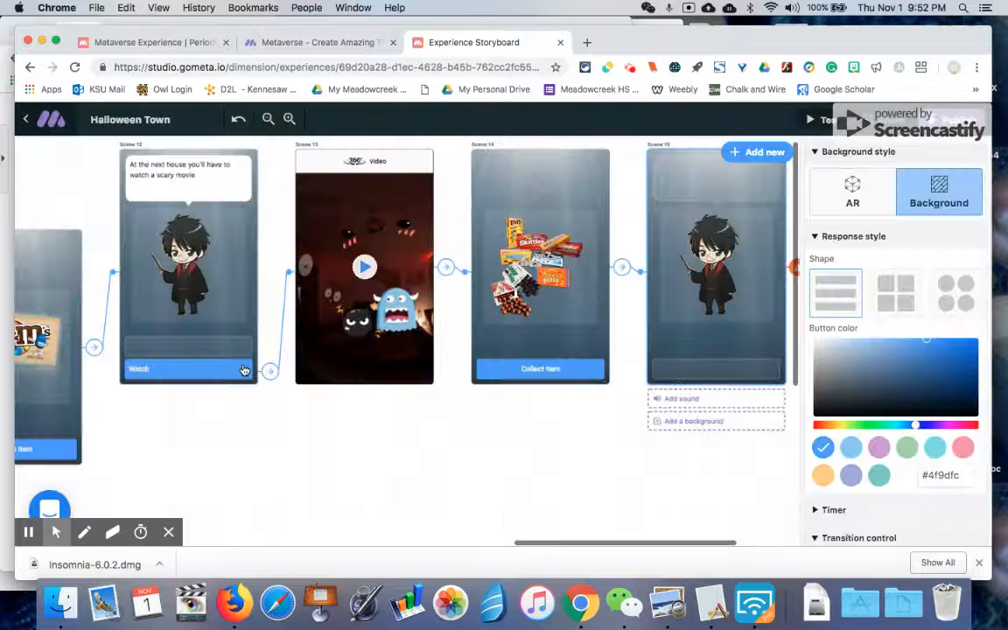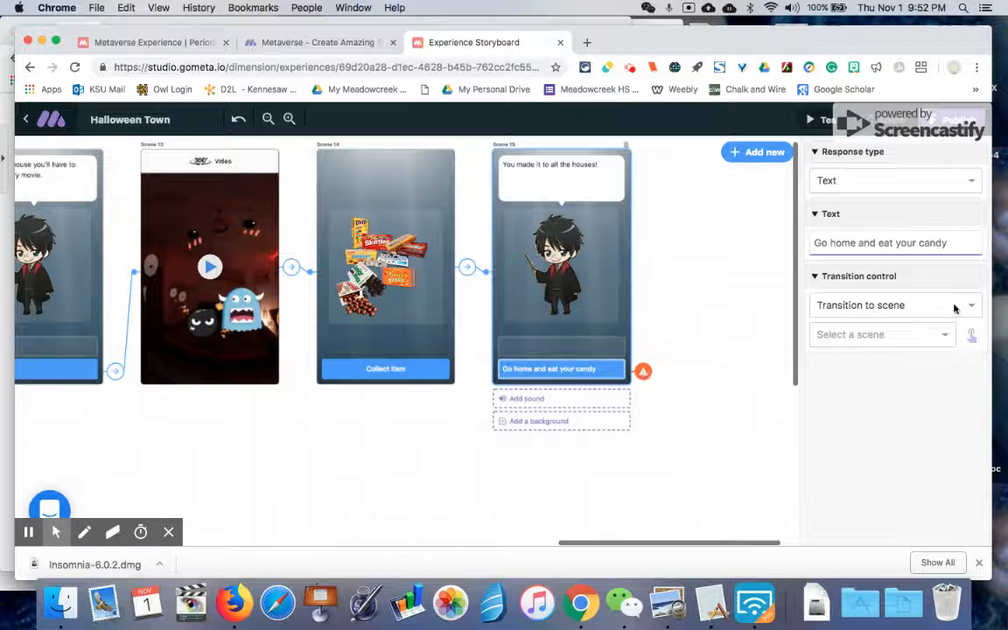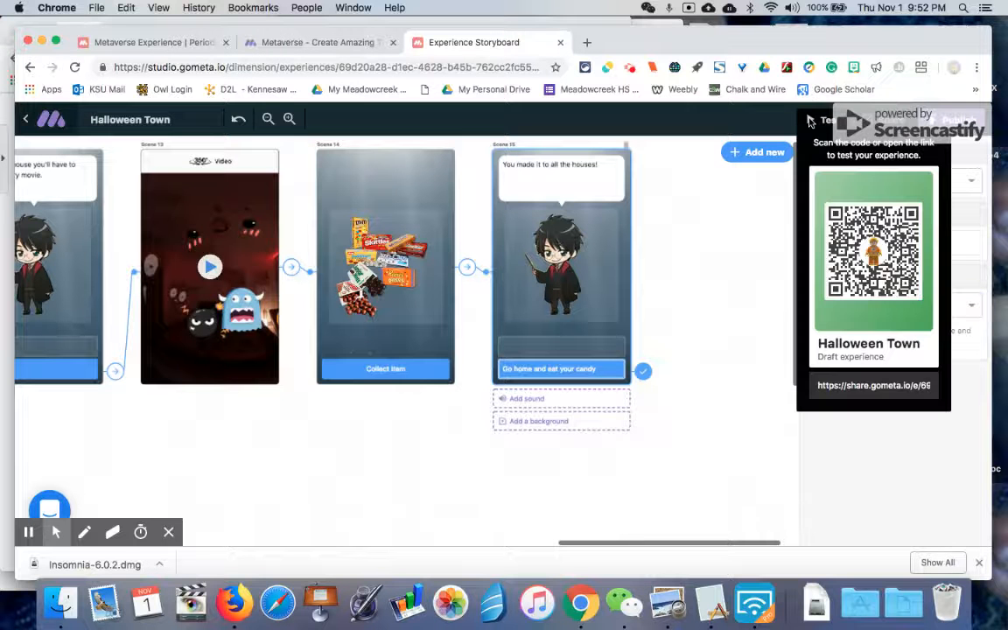And then maybe we'll add a last little scene with our last character saying, good job, you made it. You made it to all the houses. And then maybe our last button will be go home and eat your candy. All right, and then to end the experience, instead of transitioning to another scene, we're just going to say end experience.